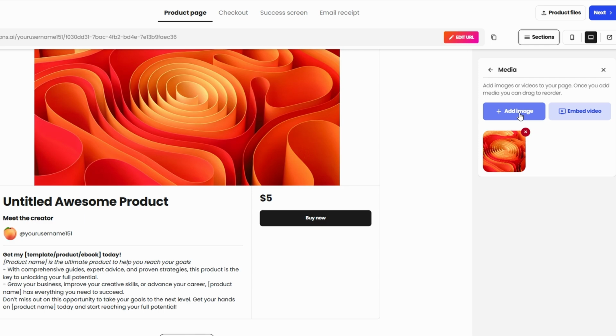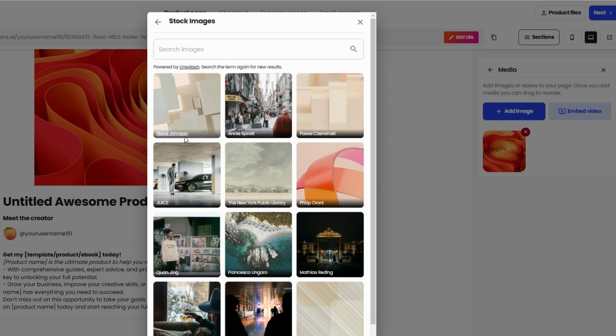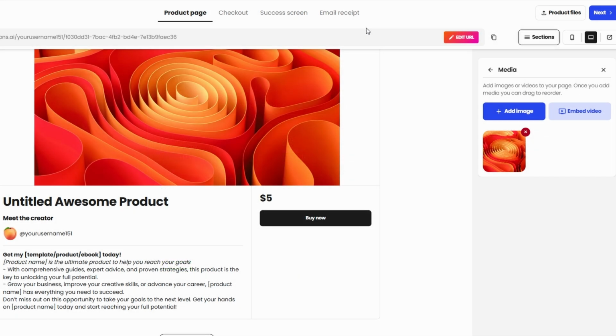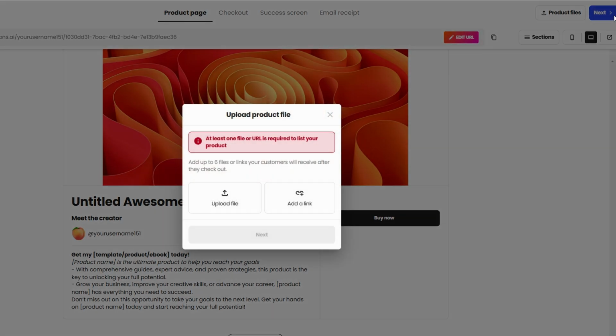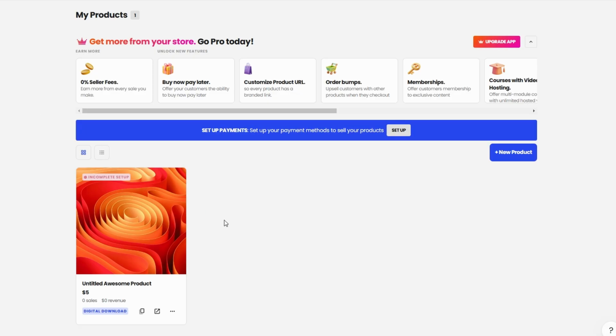Upload product images. High-quality visuals are key to attracting buyers. Upload professional photos of your product or use Beacons.ai's built-in AI tools to generate an appealing image. For instance, if you're selling digital art, you can create a stylized preview or watermark your design for added protection. Set up payments. To accept payments securely, go to the Settings section and connect your preferred payment provider, such as PayPal or Stripe. This ensures a smooth checkout experience for your customers. Publish your store. Once your products are ready, your store will be live on your link in bio page.